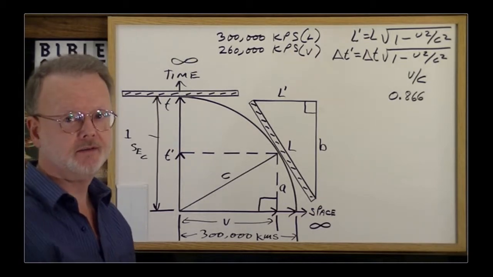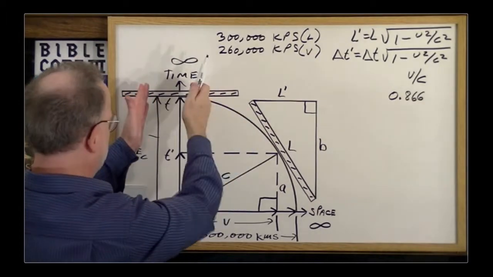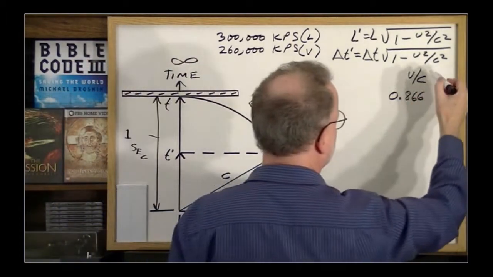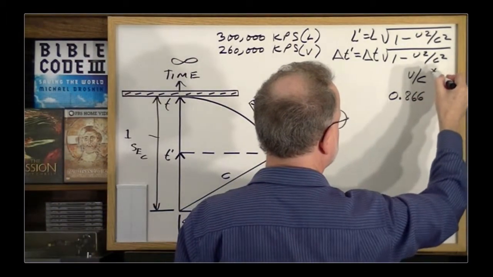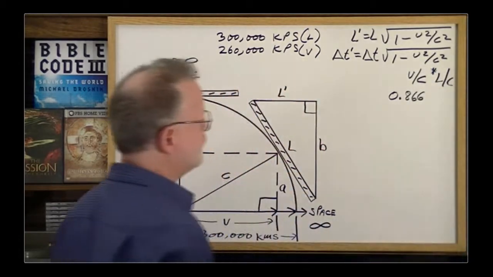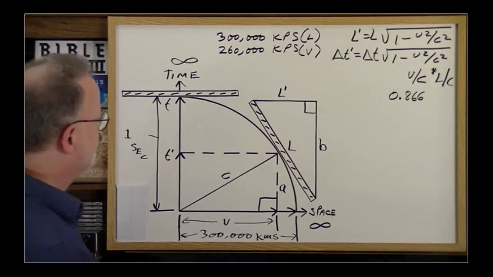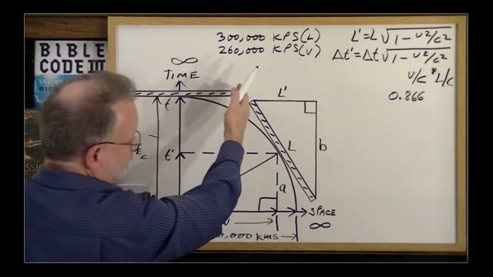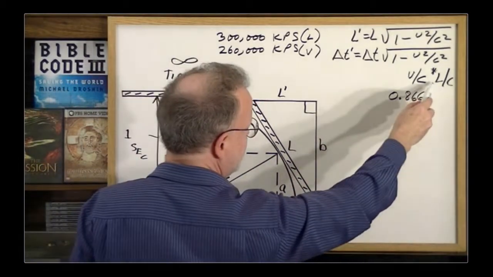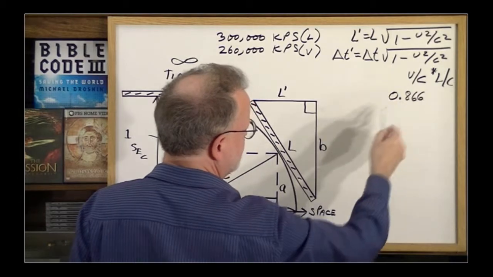Now, not every object is going to be 300,000 kilometers long, so we have to add to that equation times L over C. So if this was, let's say, 300,000, which is what we started with, you'd have 300,000 over 300,000, which equals 1, so you'd still have the same result.